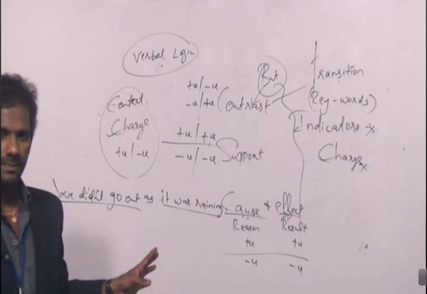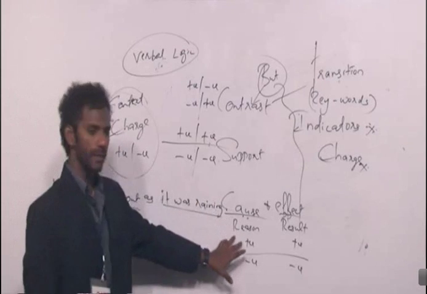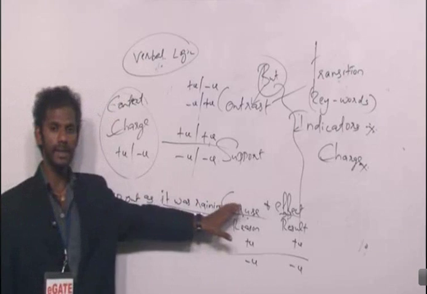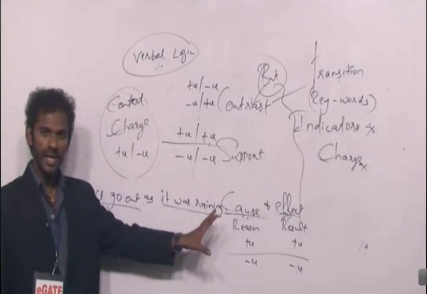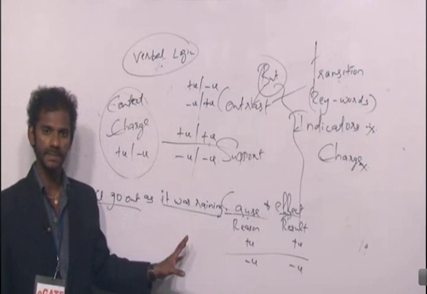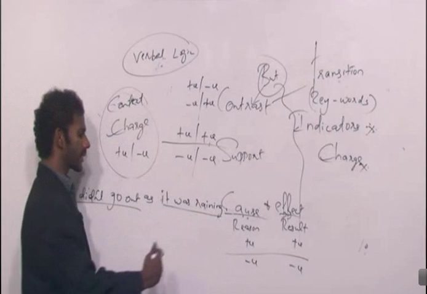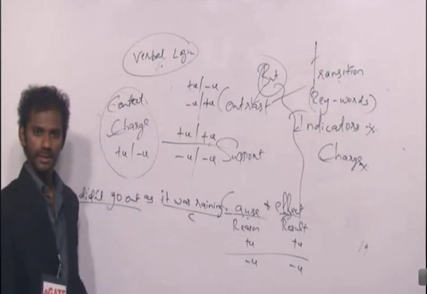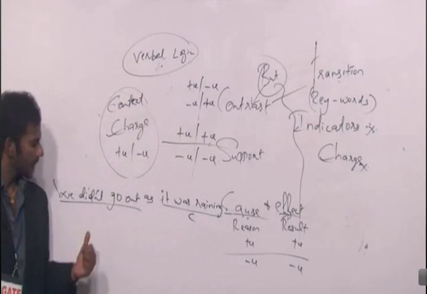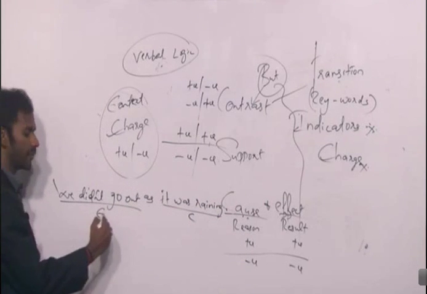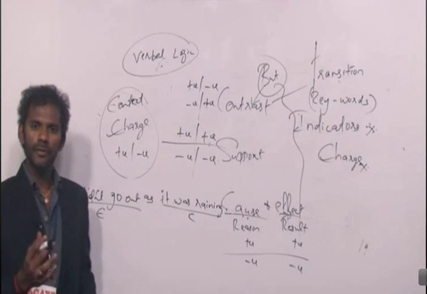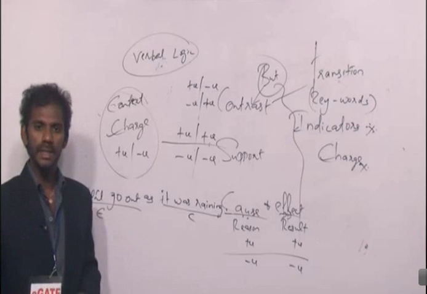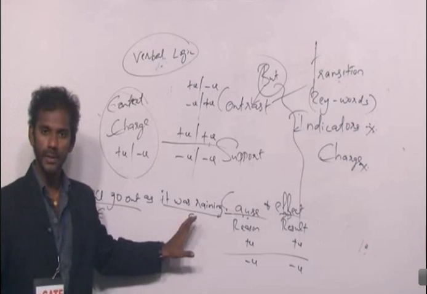Which idea is the cause or the reason here? Cause is same as reason, right? It was raining is the cause or the reason. And what is the effect or the result? We didn't go out is the effect or the result. Now if you ask me why didn't we go out, the reason is it was raining.